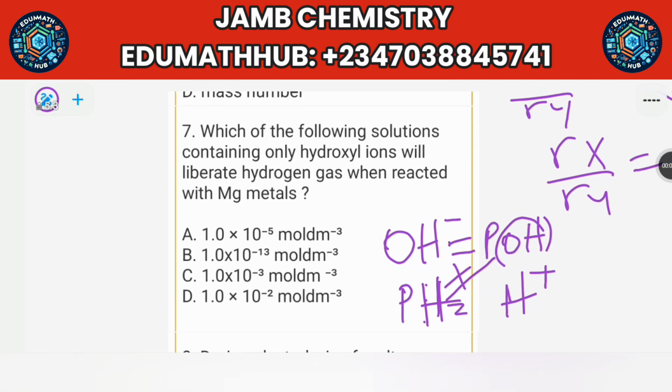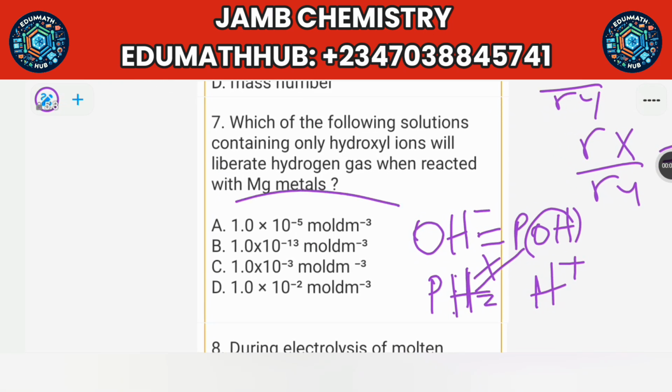So what they're asking here in this question, they're just telling you to pick the one that has the highest number of hydroxyl ions, the one that will be most alkaline. That's what they mean. So if you check the options, the answer is option D, because this one is minus 13. So it has enough hydroxyl ions. So the answer is option B.